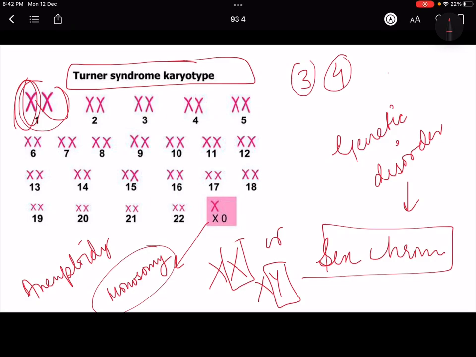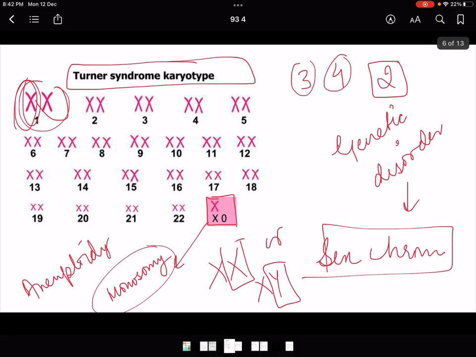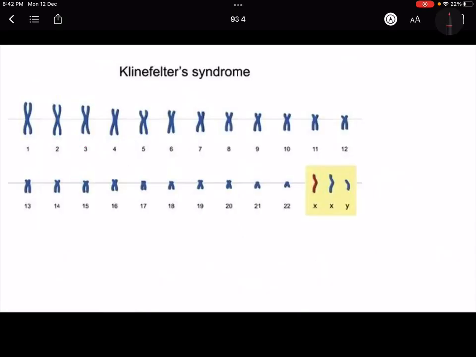तो क्योंकि each pair if has 2 तो normal हो गया, that'll be normal. But if each pair has one or each pair has more than 2, that becomes euploidy. In aneuploidy, only one pair does not have or has extra. So this is one example of aneuploidy. The other example of aneuploidy is Klinefelter syndrome, and there are many others that we are going to study in this chapter. Many genetic disorders we are going to study, so do not worry.